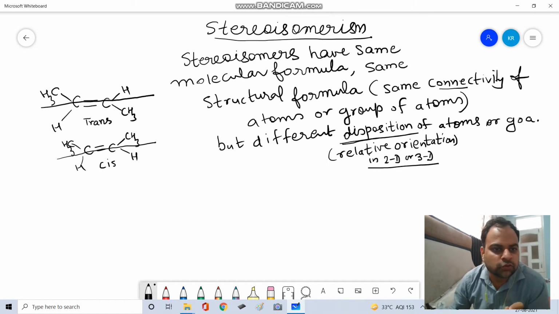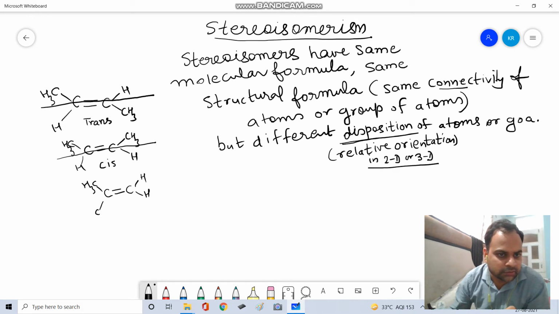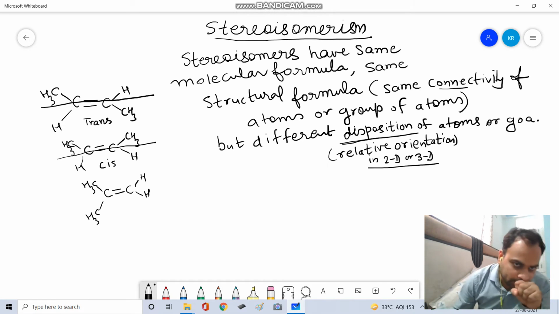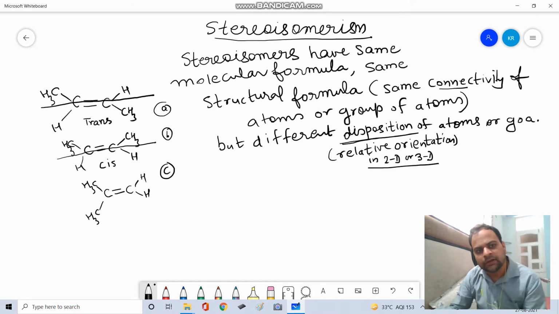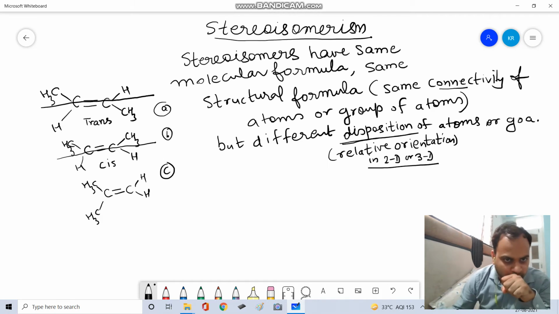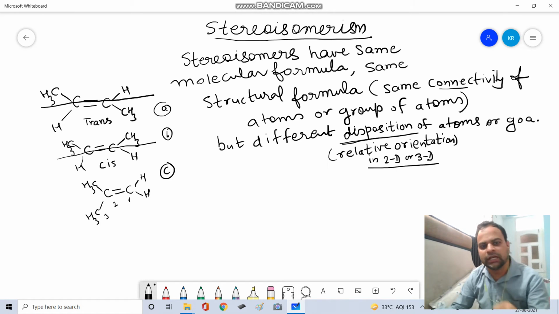Now, just to make the point clear, the third structure is 2-methyl propene. If I say A, B and C, this is trans butene, this is cis butene, and this is 2-methyl propene.